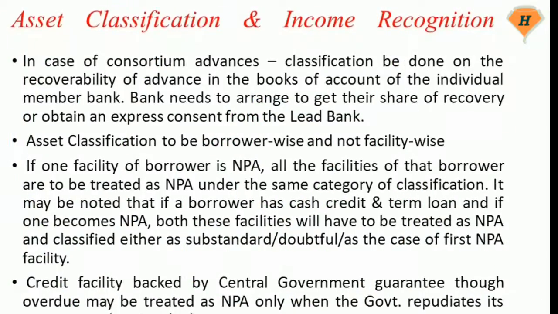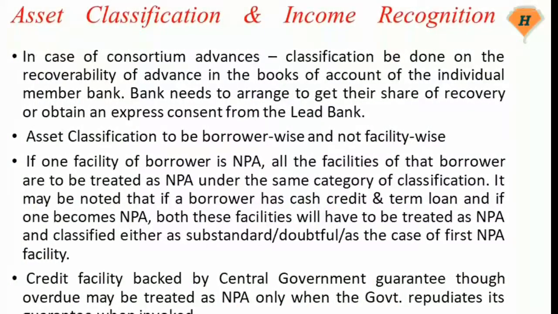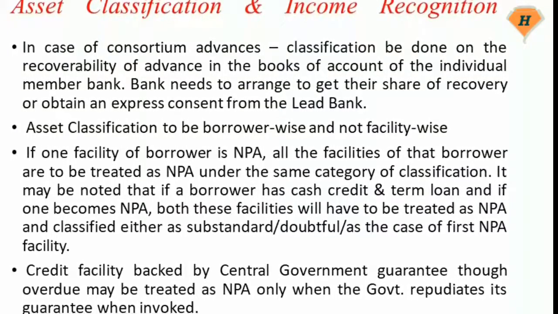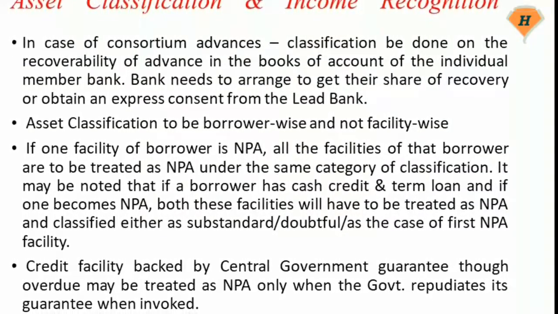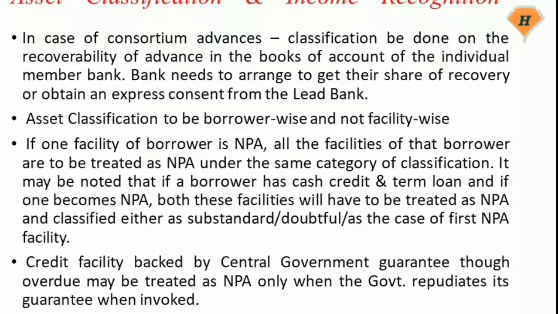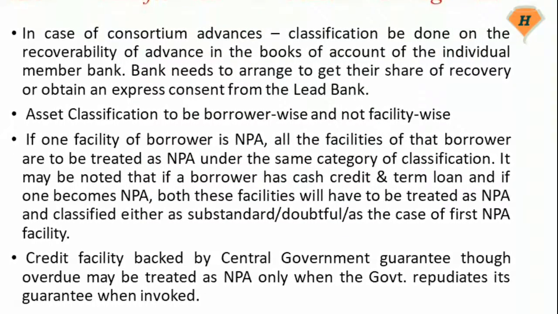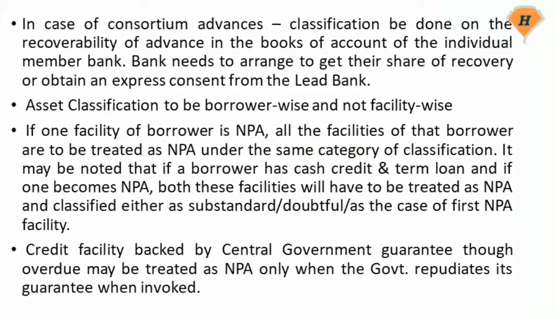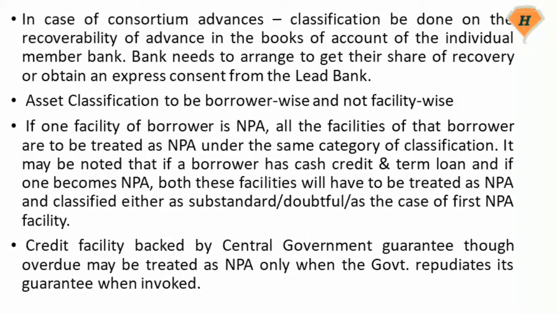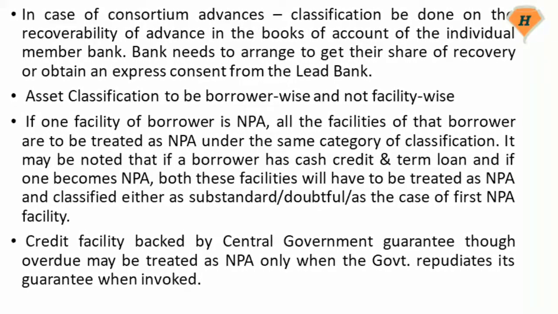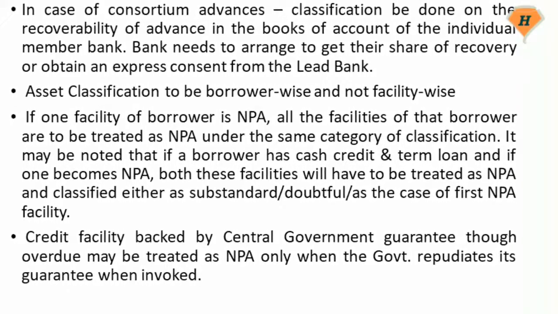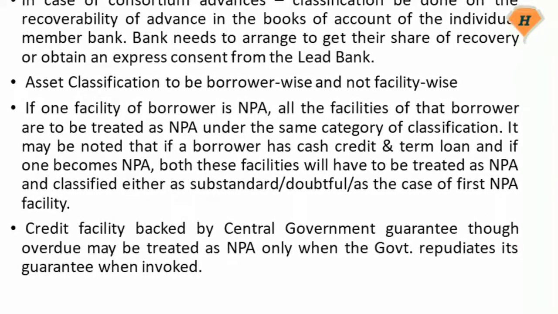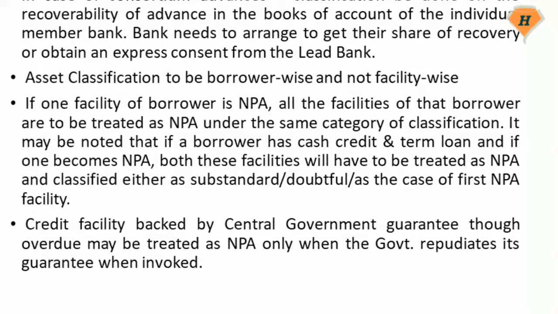In case of consortium advances, classification should be done on the recoverability of the advance in the books of account of the individual member bank. The bank needs to arrange to get its share of recovery or obtain an express consent from the lead bank. Asset classification is to be borrower-wise and not facility-wise. If one facility of a borrower is NPA, all the facilities of that borrower are to be treated as NPA under the same category of classification.